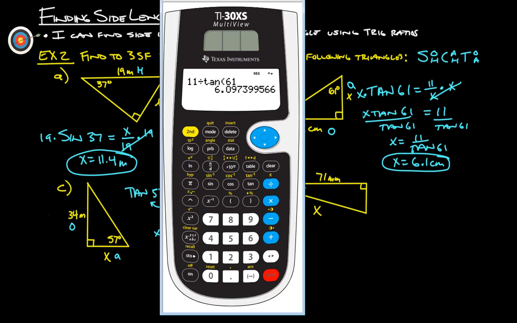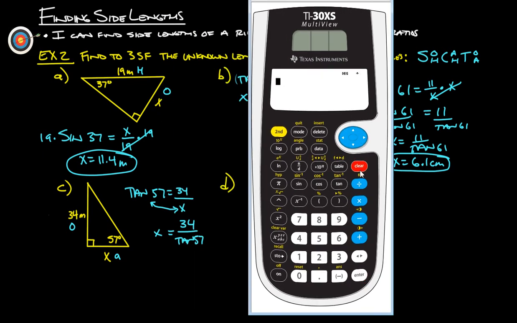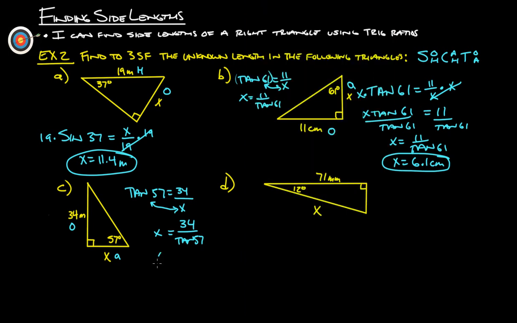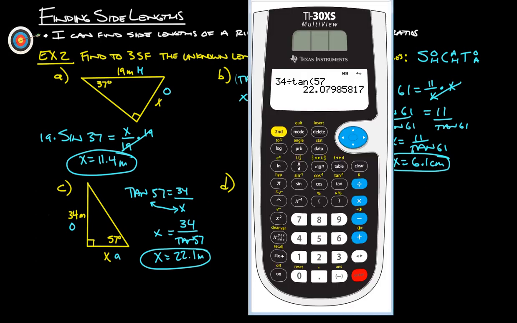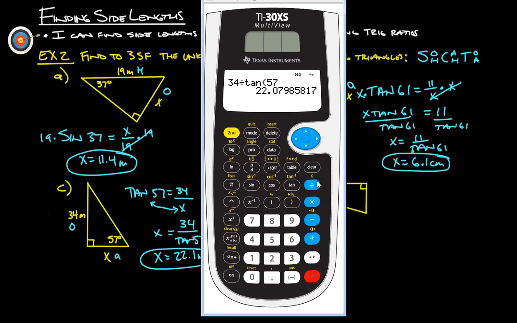Now I plug that into my calculator and away we go. So 34 divided by tangent 57 gives us 22.07. So let's call that 22.1. Oh, three significant figures, 22.1. Meters is going to be the distance there. This one here is not actually in three significant figures, so let's go back and change that. I need to pay attention to my own directions here.